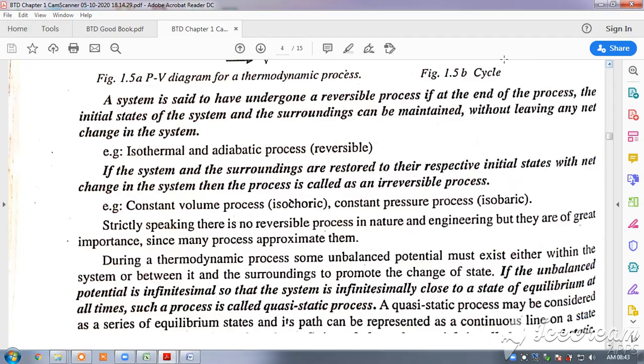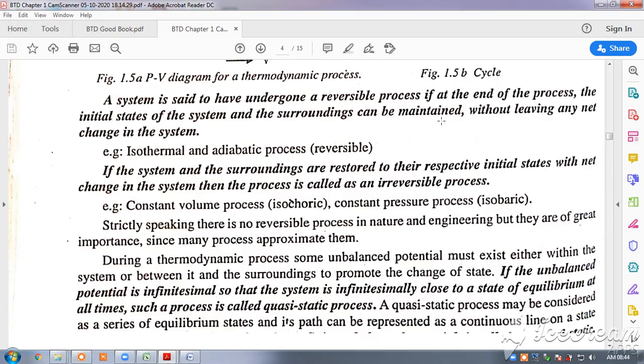Now, a system is said to have undergone a reversible process if at the end of the process the initial states of the system and the surroundings can be restored without leaving any net change. So in the process also we have two types: reversible process and irreversible process.